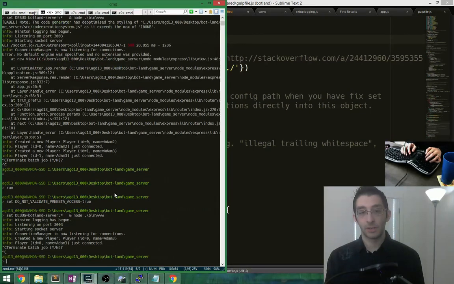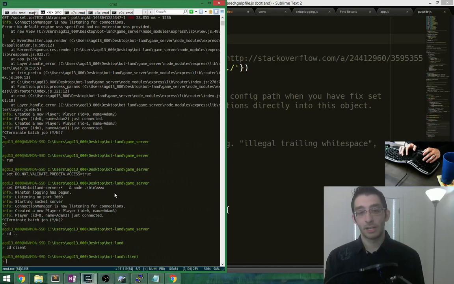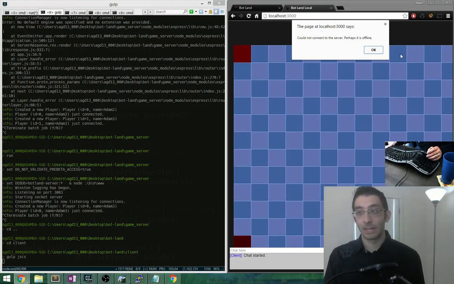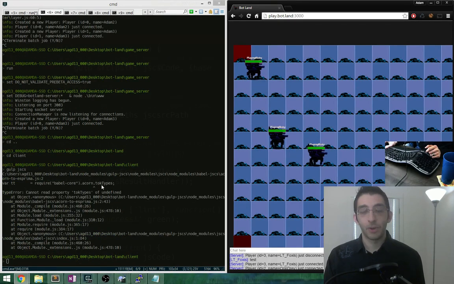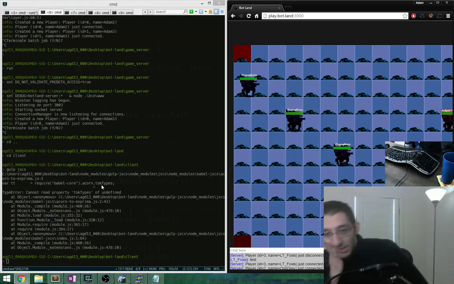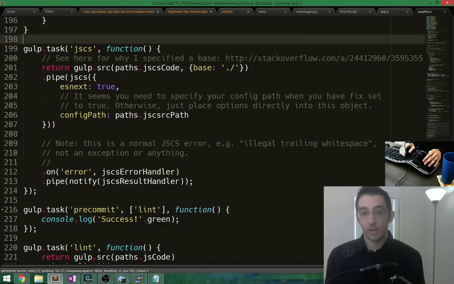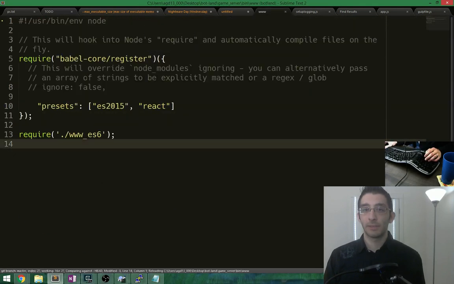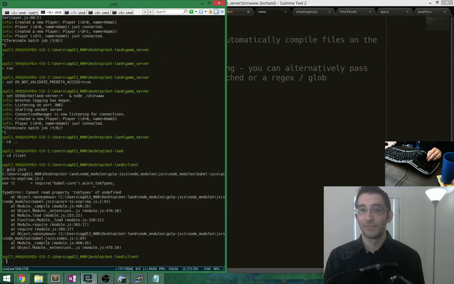Okay, here we go. cd client, gulp jscs. This is gonna break for some reason. I don't remember why, I should say. Oh yeah, this. Babel core can't be found. Oh, it's not called Babel core anymore, is it? Because in this, for example, oh no, it is called Babel core. Shucks. So close.